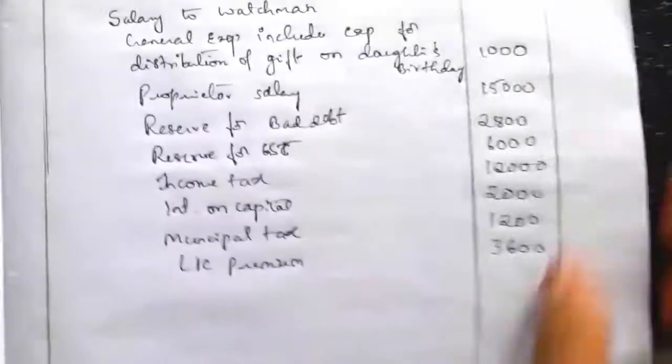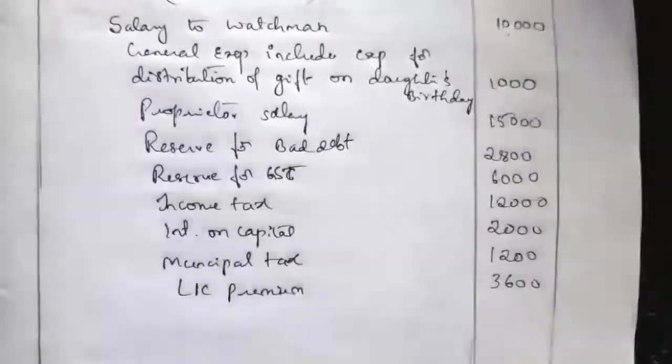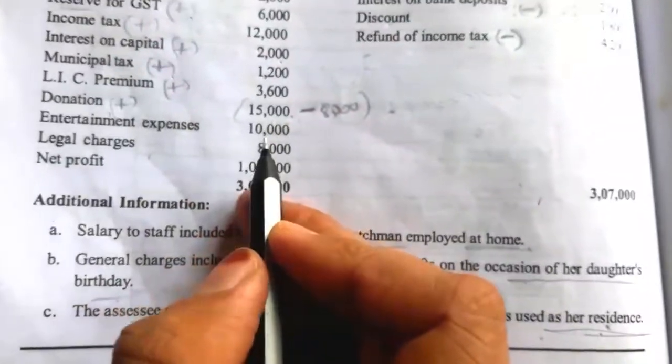So if you take all the values, take them one by one. The next one is donation. So donation of 15,000 is given.